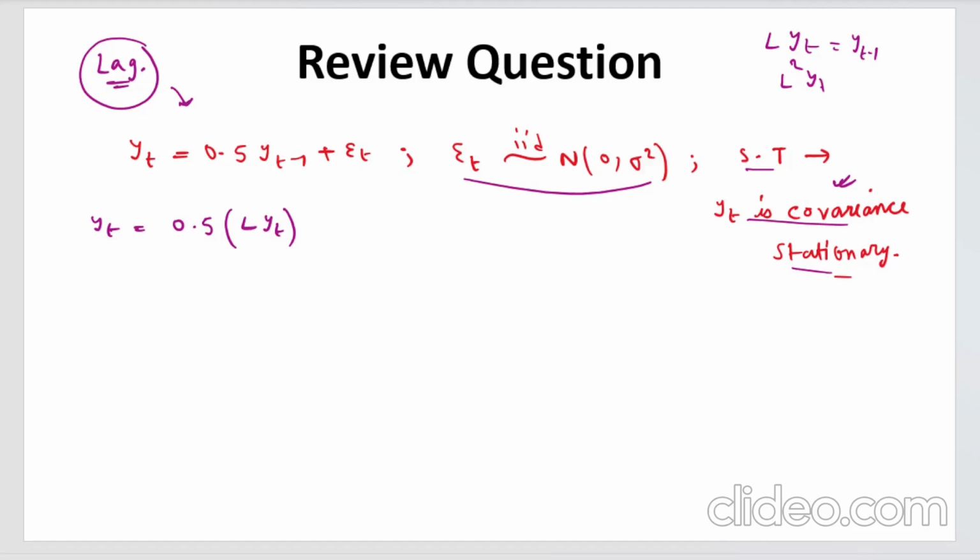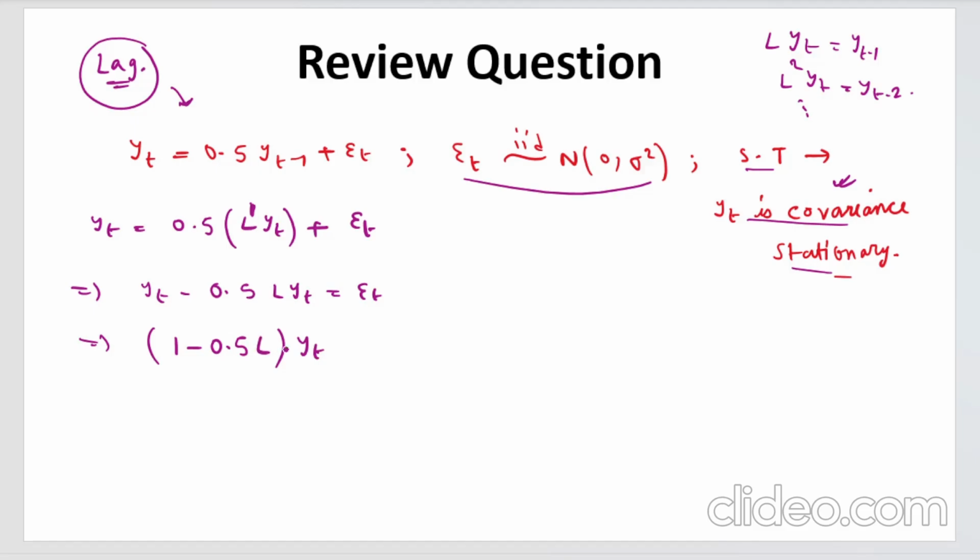Lag square yt is basically yt minus 2, and so on and so forth, right? So here, yt minus 1. The degree of this lag operator is the lag you see here, plus epsilon t, right? So what you can do, you can take this on the left hand side, and then you can take yt common. So you have 1 here and minus L here, epsilon t.